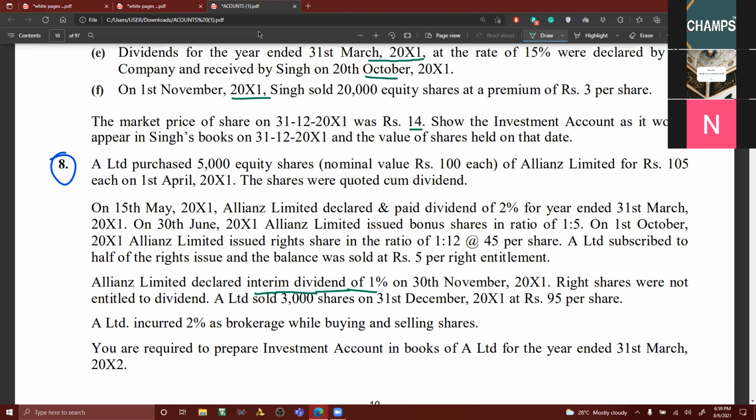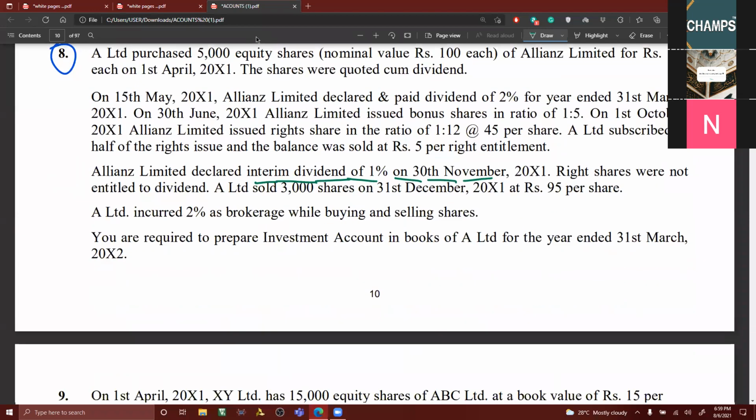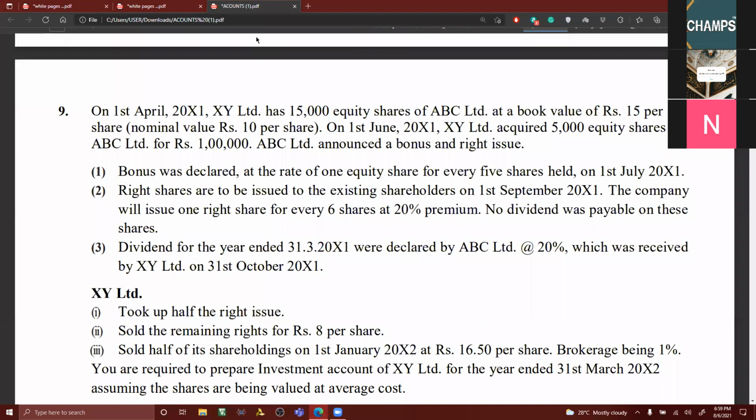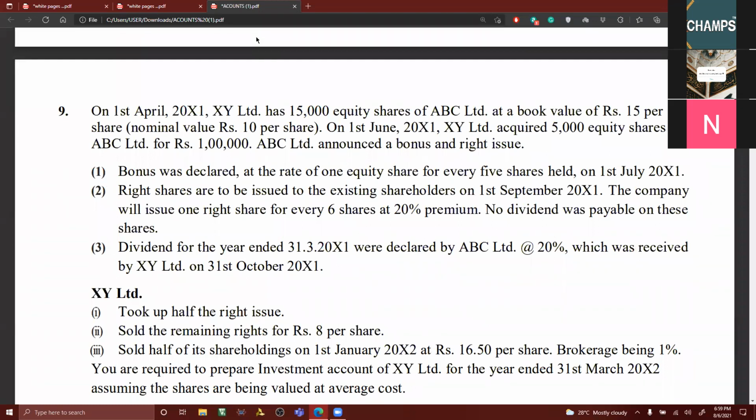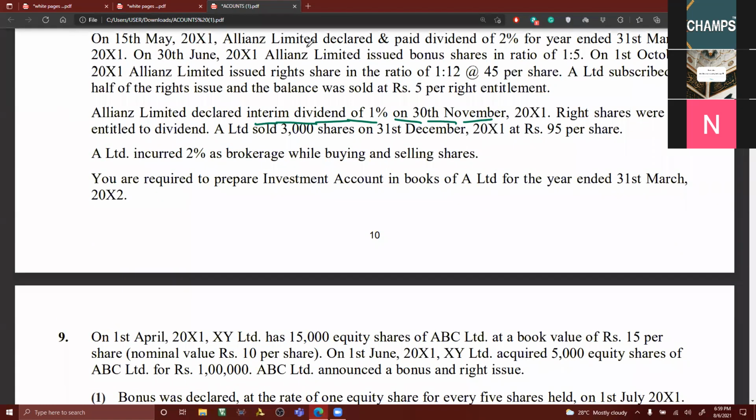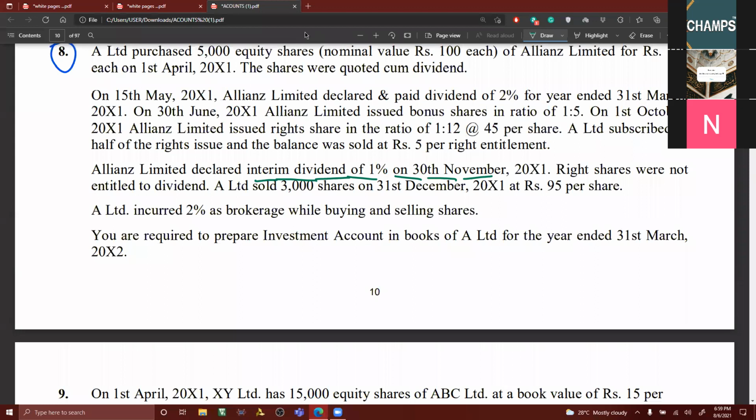If an interim dividend is there, my dear friends, this is to be taken to which column? Income column. Okay, I'll take up this interim dividend point. This problem I'll take up, the 8th one, because I have to explain the interim dividend. The 9th one you can do.